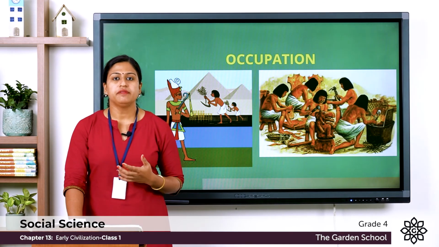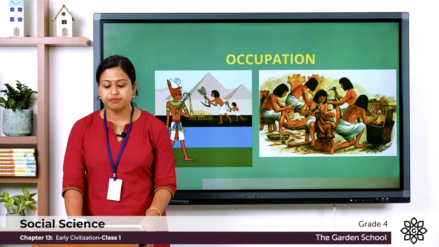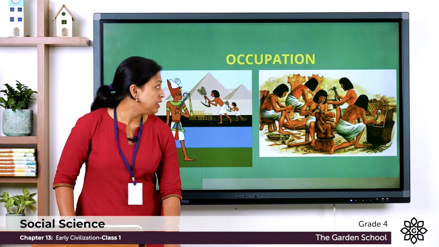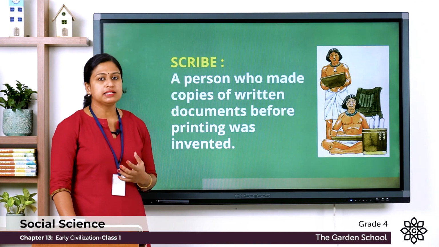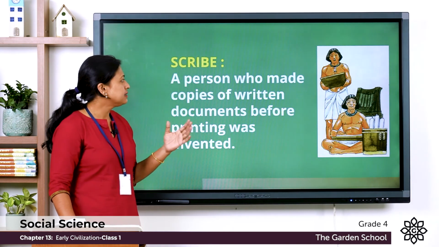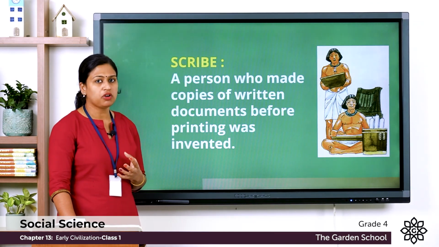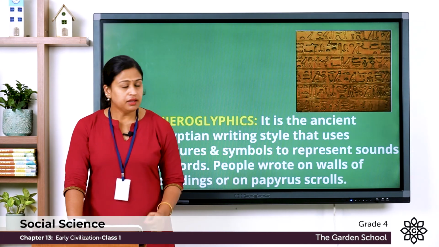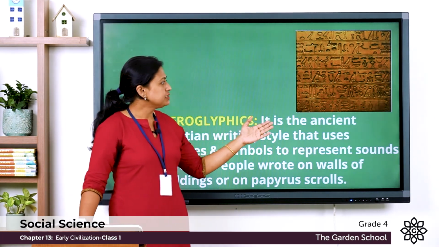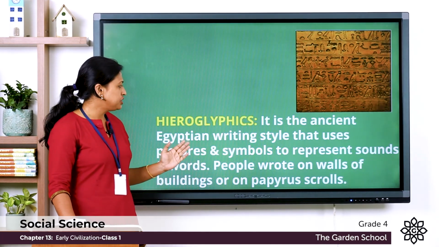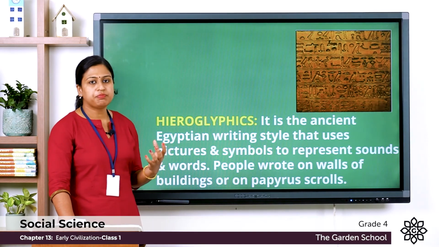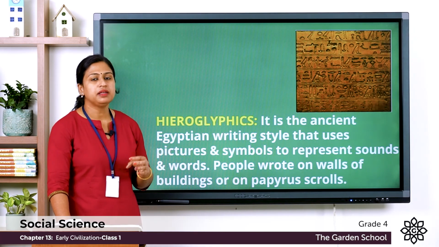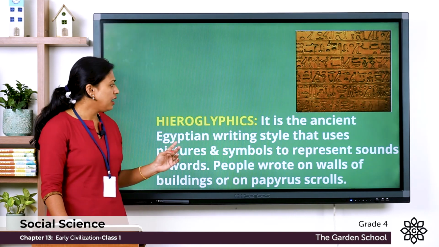The Egyptian people were also good artisans and craftsmen, and they made beautiful statues and monuments. Some of them were scribes. So what do you understand by this scribe? A scribe is a person who makes copies of written documents, because at that time there were no printing machines. Here you can see some pictures and symbols. It is the ancient Egyptian writing style that uses pictures and symbols to represent sounds or words, and this helped in communication, and this is known as hieroglyphics.